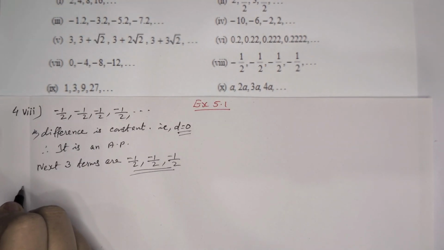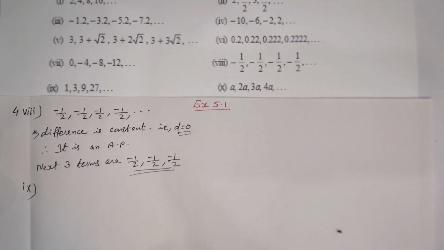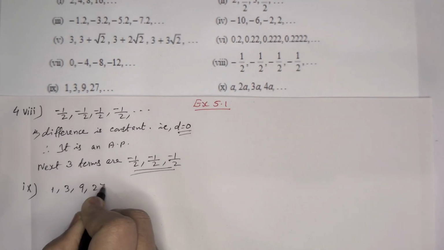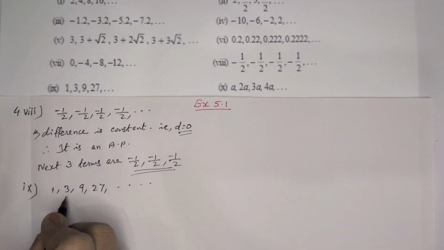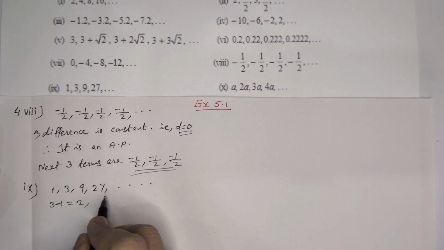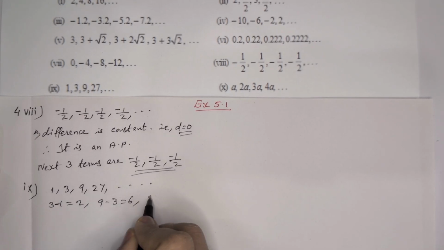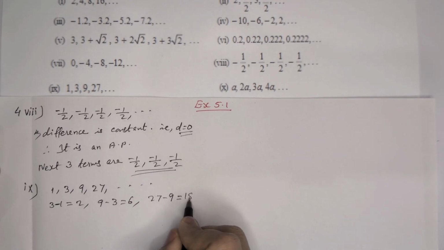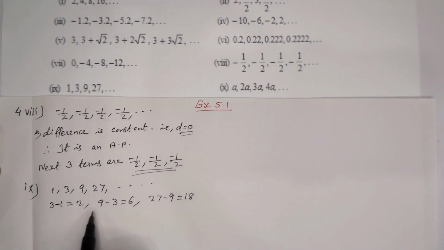Now ninth one, the numbers are 1, 3, 9, 27, etc. Here look at the difference. 3 minus 1 is equal to 2. Third term, T3 minus T2, that means 9 minus 3 is 6. 27 minus 9 is 18. So we can see the differences are not constant. Different numbers we are getting.